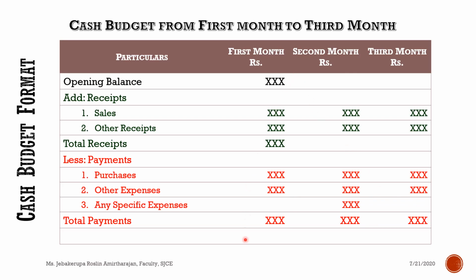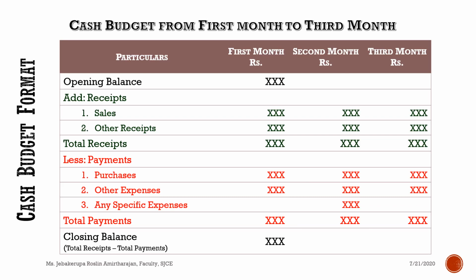You don't need to wait for the completion process, because your total payment amount is not going to be affected by opening balance and closing balance. But if you require, you can do it later also. That's according to your convenience. It won't create any problem if you do it in the beginning itself, right? So once you know the opening balance of the first month, the sales of the first month, other receipts, the total receipts of the first month, the payments and the total payments of the first month, what you have to do is find the closing balance.